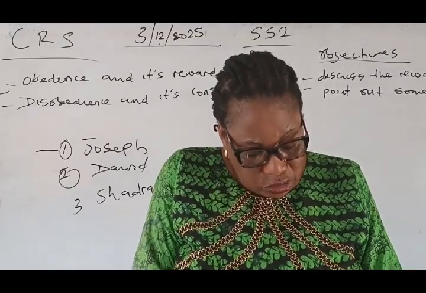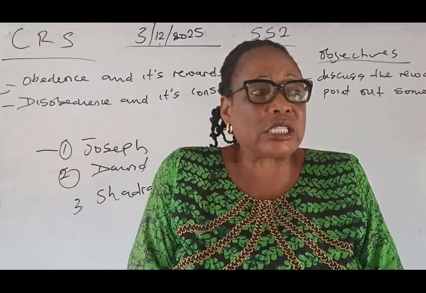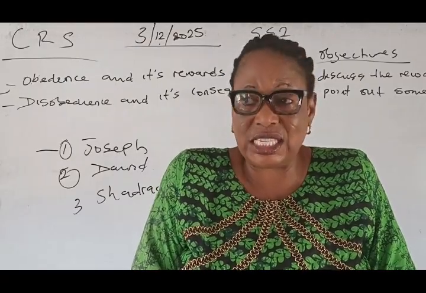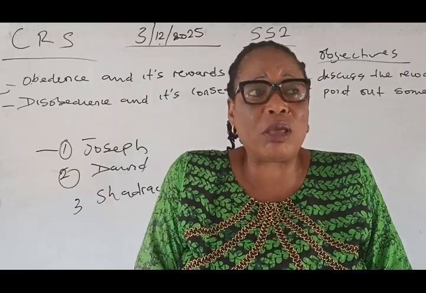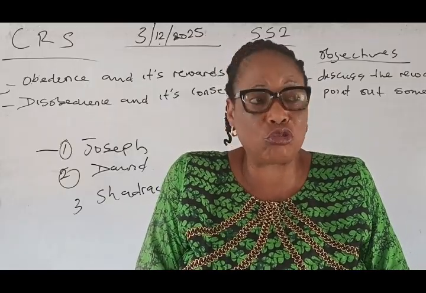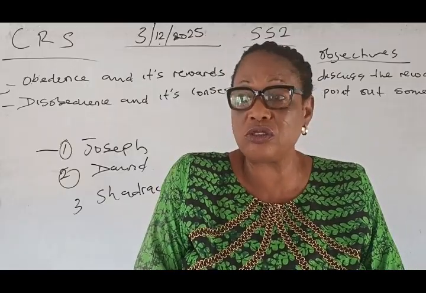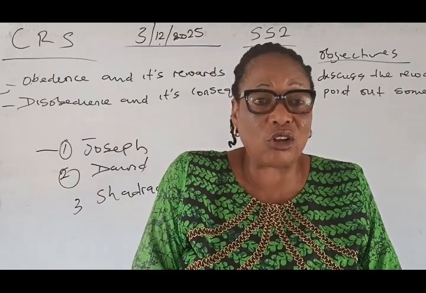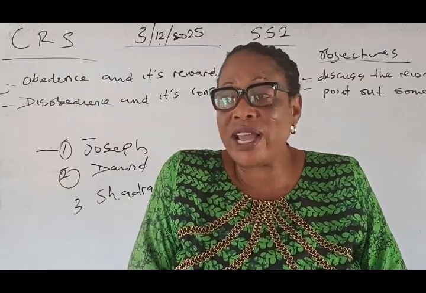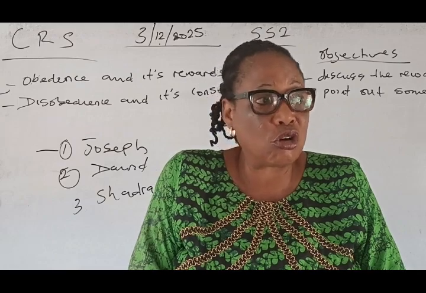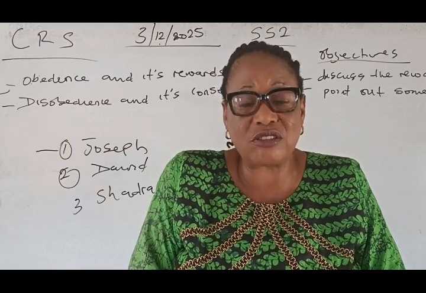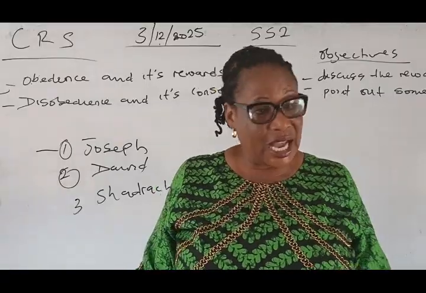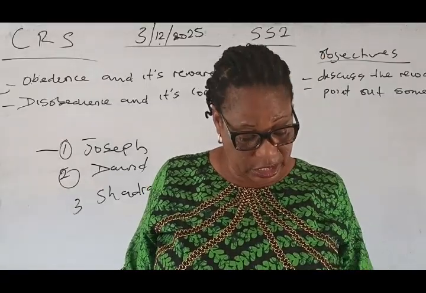Now we are going to look at the consequences of disobedience. What is disobedience? Disobedience is when you are asked to do a particular thing and you fail to do it. It may be in school, it may be in the nation. In school we have our laws and orders. And when these laws are given to us, especially students, and you fail to carry them out, you have disobeyed the authority, and there are consequences for that.